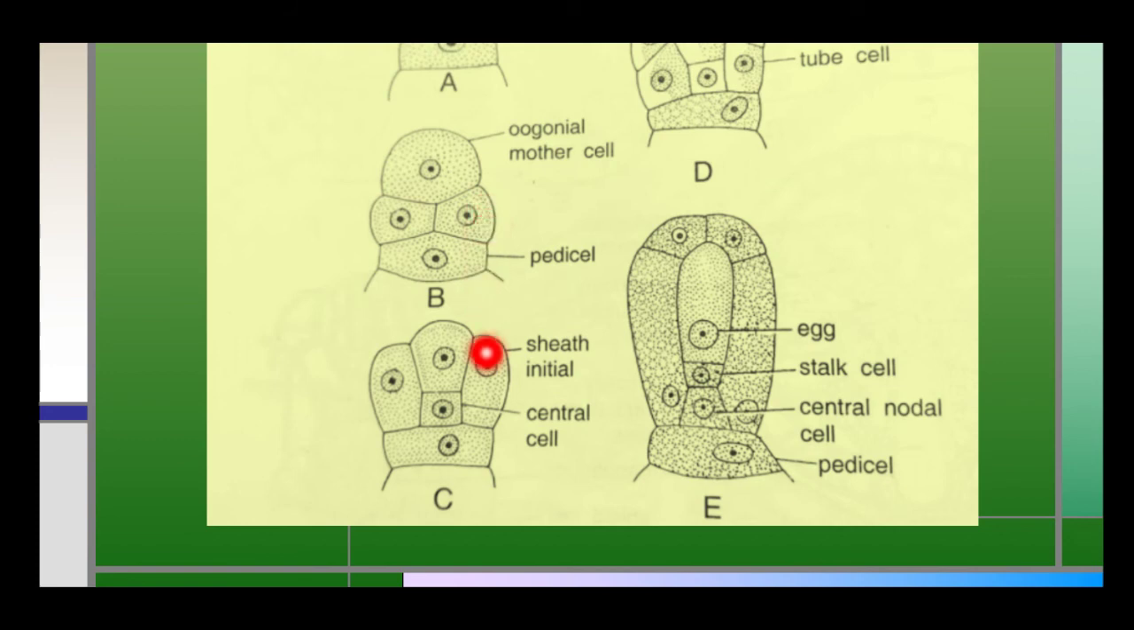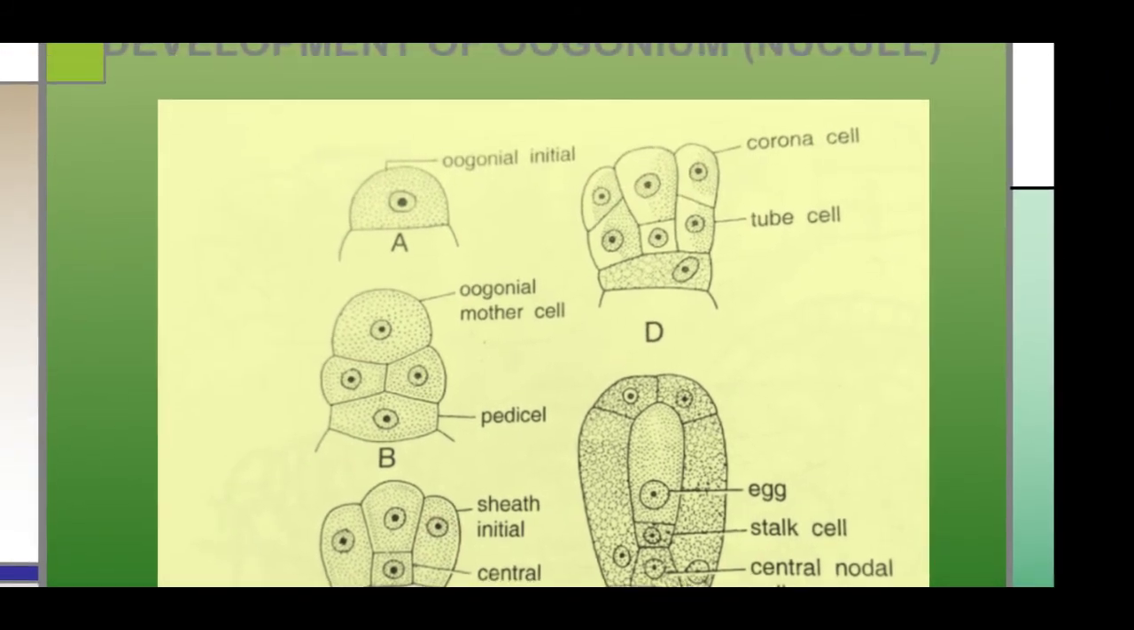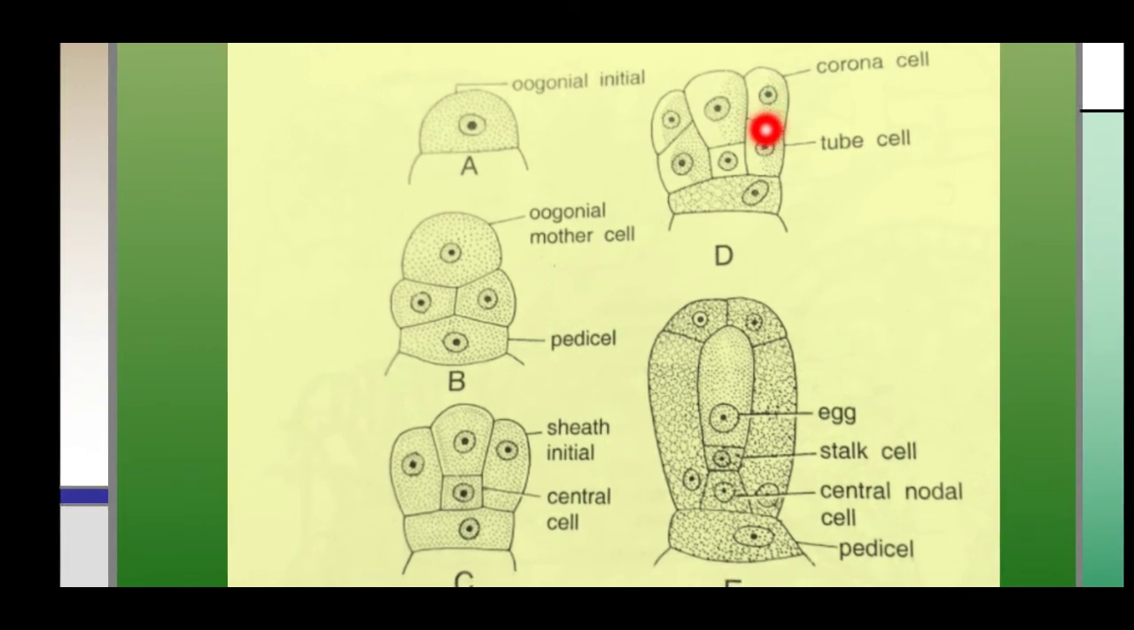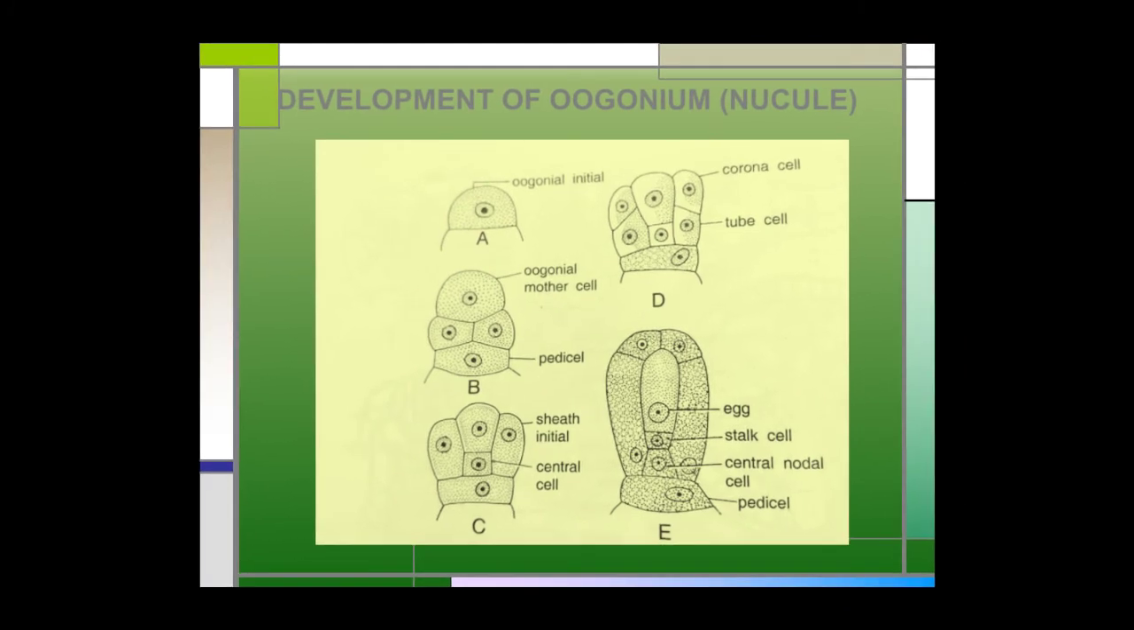This sheath initial divides vertically to form 5 sheath cells. And these 5 sheath cells then divide by transverse division. The upper 5 sheath cells form the 5 corona cells, and the lower 5 sheath cells form the tube cells. In this way, the development of the oogonium is completed.